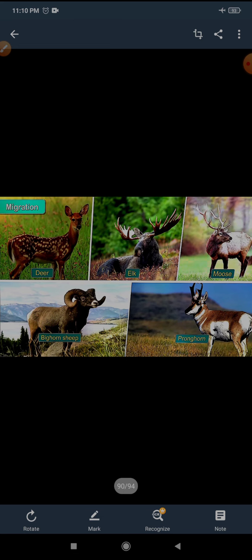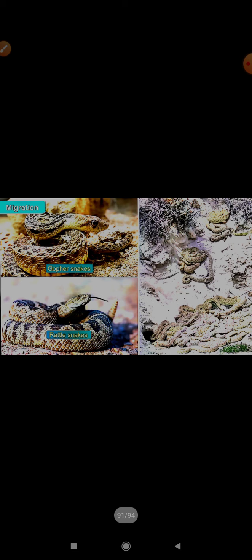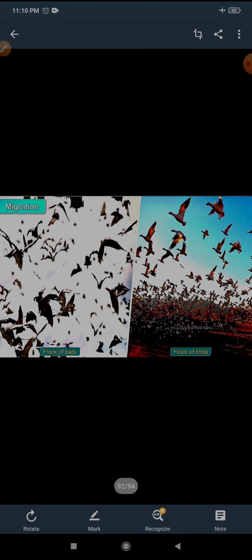These are all examples of mammals that migrate. And in the next picture, this is the gopher snake, rattlesnake, and these are all other snakes. They migrate to den sites in the fall. Here you can see many kinds of animals migrate, including bats and birds also.